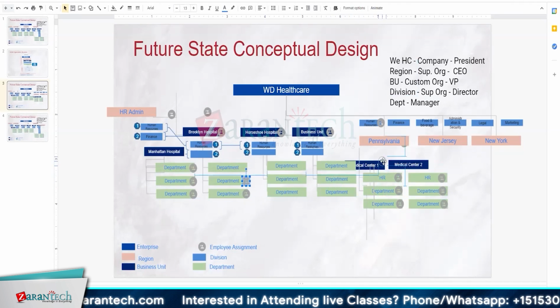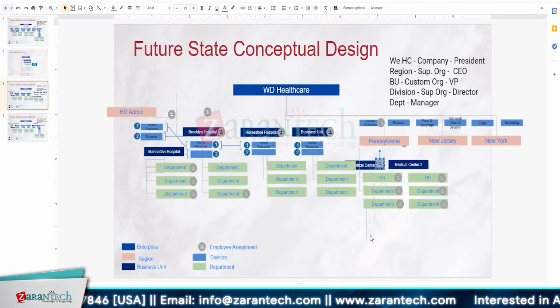Or if two of the hospitals want to share those, that director can manage 2 hospitals. But if you need individuality, then you would need more human resources for each hospital if they want to manage at the hospital level. There could be some functions like administration and security that could be at the state level, like Pennsylvania.